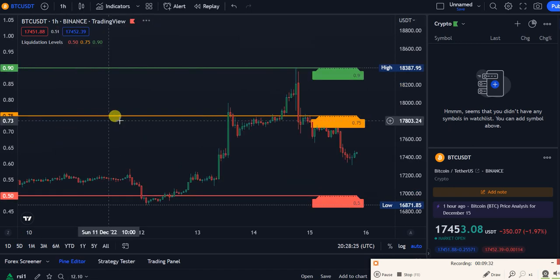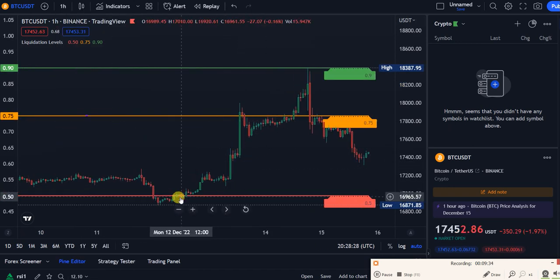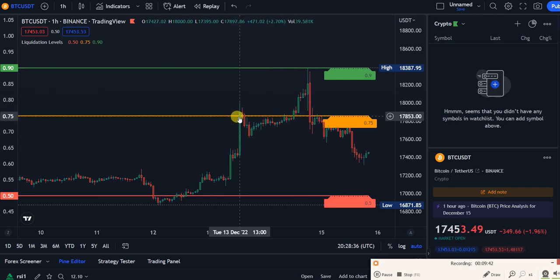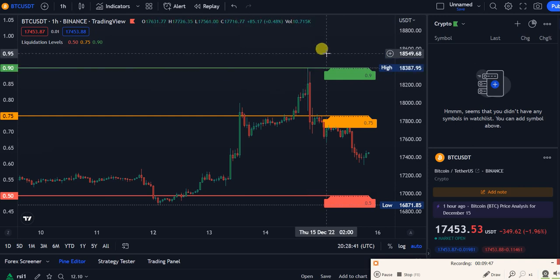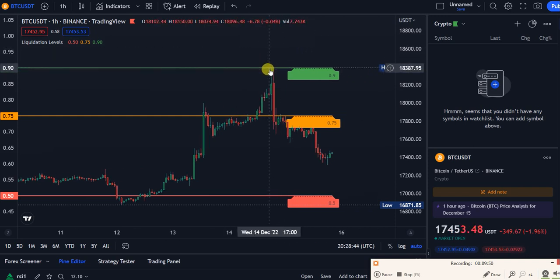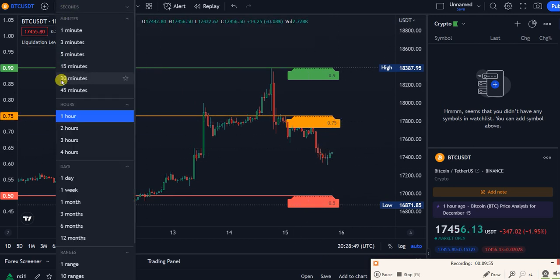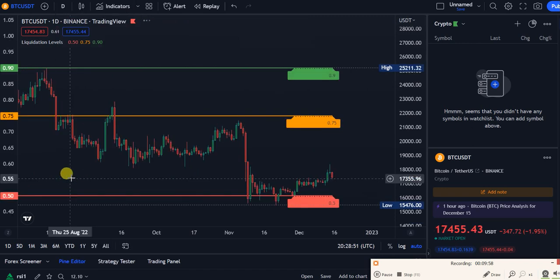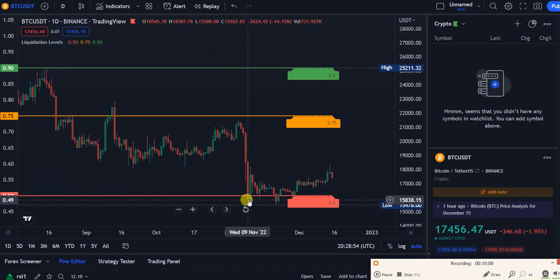Let's change it just for the example to the hourly. In the hourly, we can also do the same thing, go long here around 16.9, and then close the trade, maybe close half at 17.8, and close the other half at 18.3. This is wild. Then either go short or just wait. For now, there's no trade on the hourly. If you don't really like to trade, you just go long. Daily chart, same thing. You go long Bitcoin right here, below the red. 16,000 is a good long position on the daily.